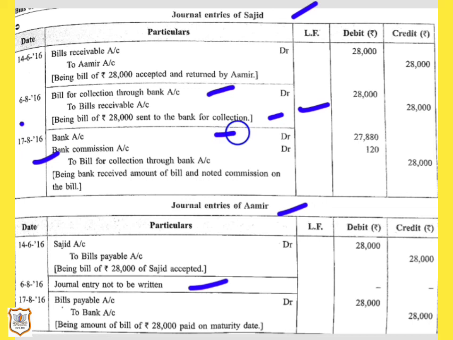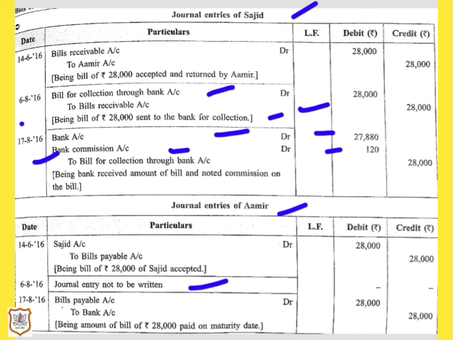But as it is given that the bank has charged commission, so that is rupees 120, so it will be deducted. So 28,000 minus 120, that comes to 27,880. So bank balance will increase by rupees 27,880 as bank has charged commission of rupees 120.